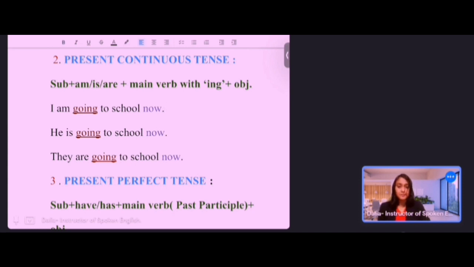Now look at the third sentence. They are going to school now. They is plural, so that's why are. Here I have used are. Clear, great.